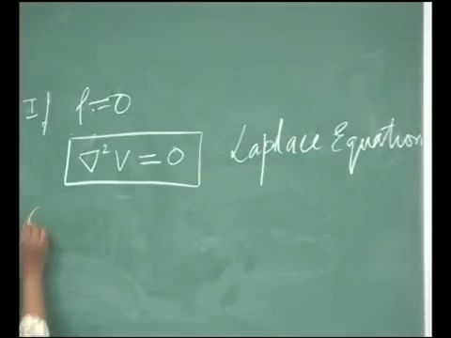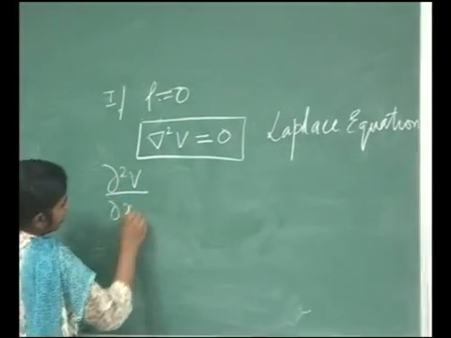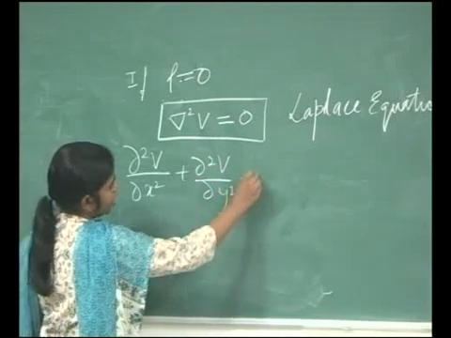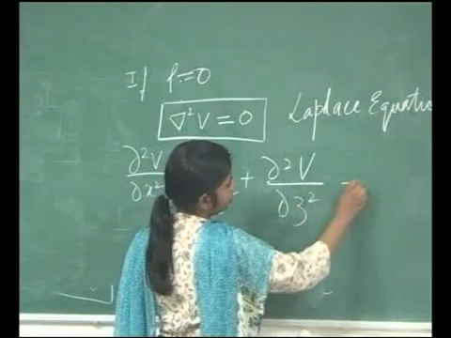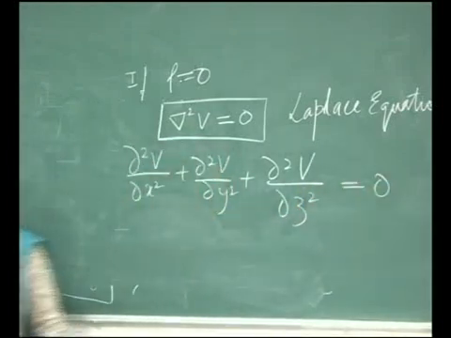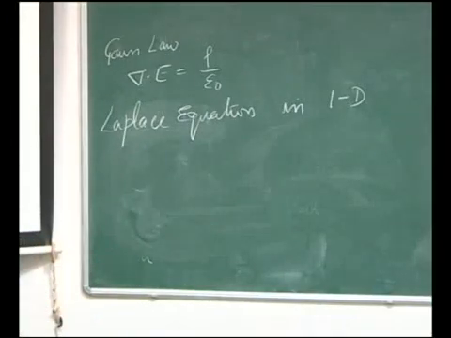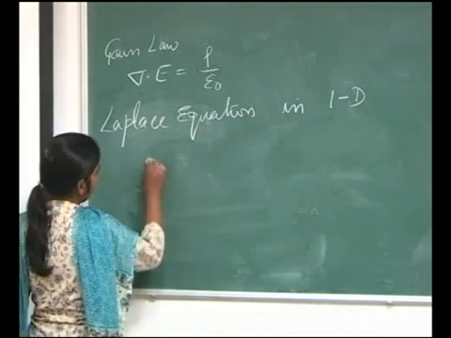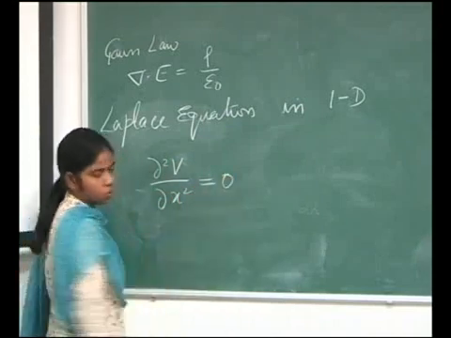I can write this in the Cartesian system as del square V by del x square plus del 2V by del y square plus del 2V by del z square is equal to 0. Okay. So, now I say I am interested only along the x coordinate. So, I have del square V by del x square is equal to 0.